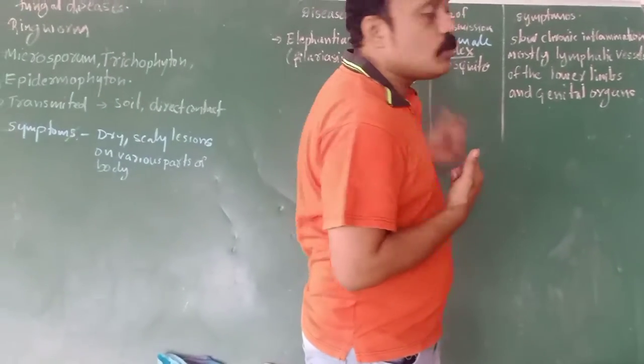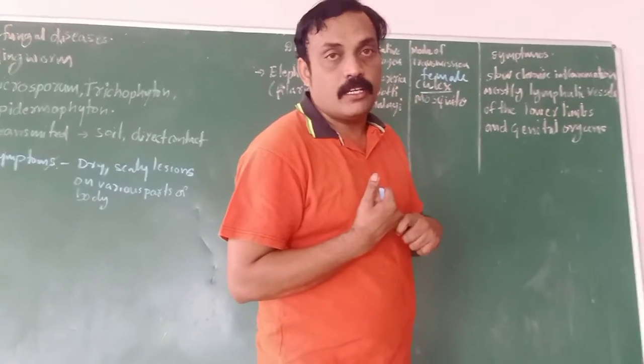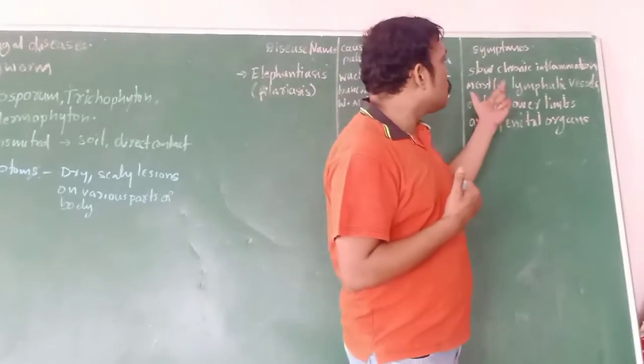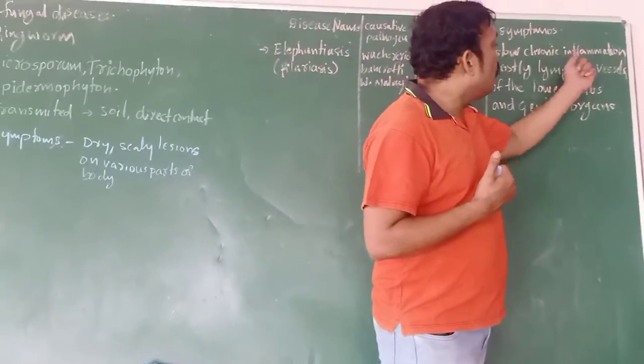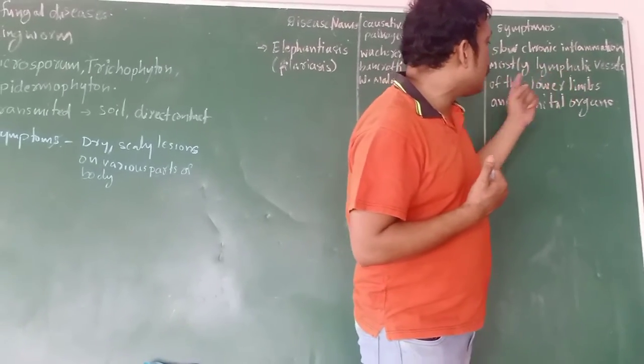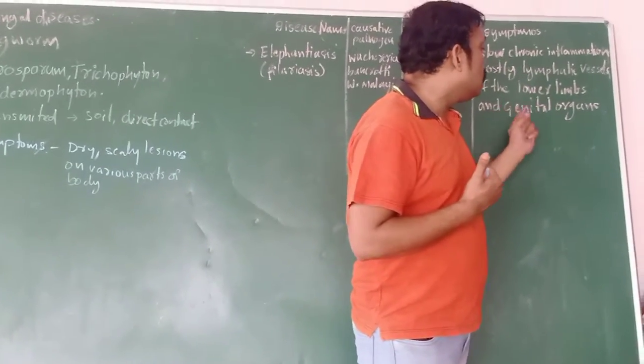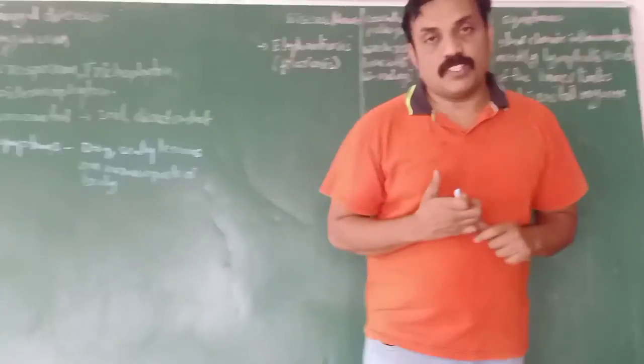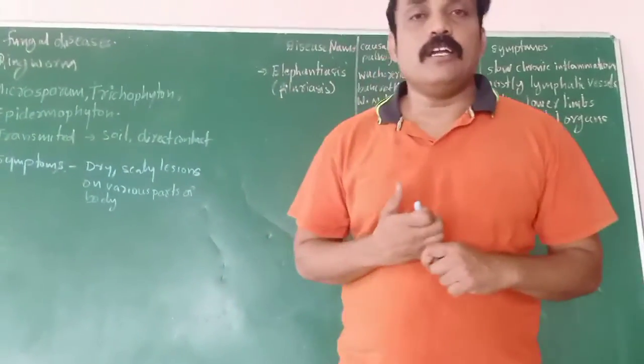The causative microorganism is Wuchereria bancrofti, transmitted by the female Culex mosquito. The symptoms are slow chronic inflammation of mostly lymphatic vessels, and the lower limbs and genital organs are increasing in size. Finally, it causes death. It is one type of chronic disease.